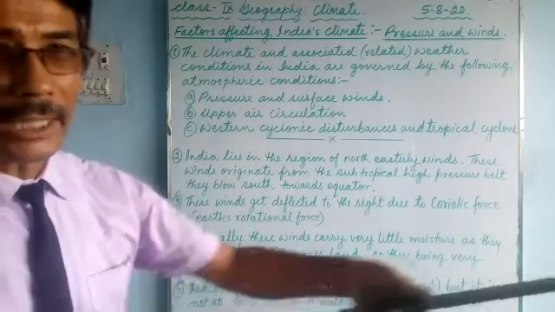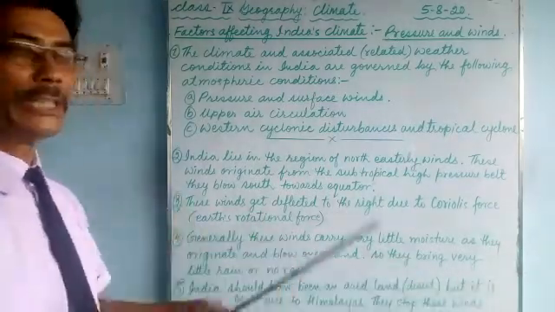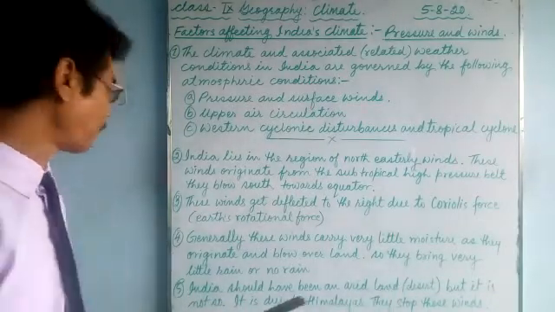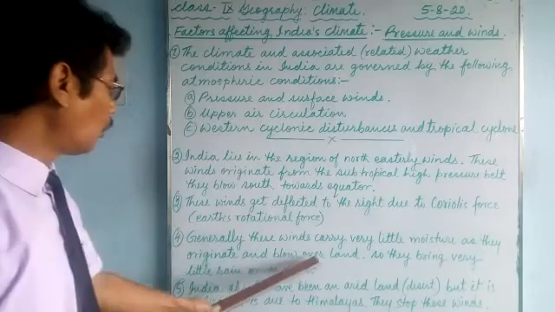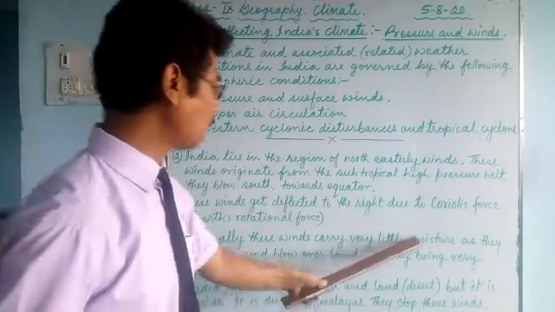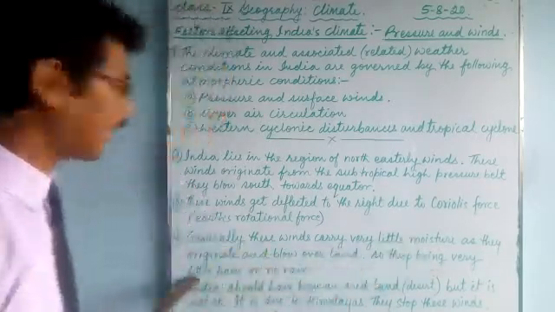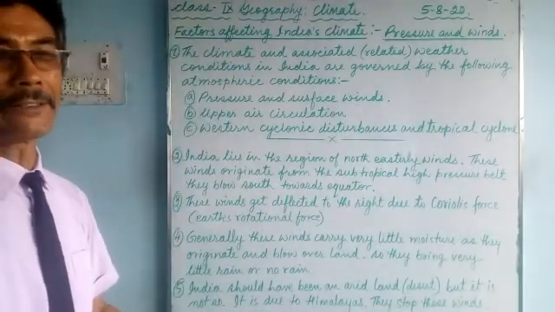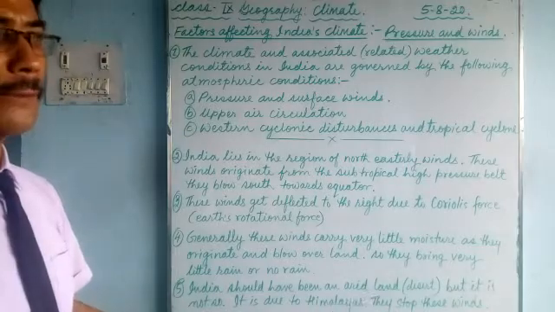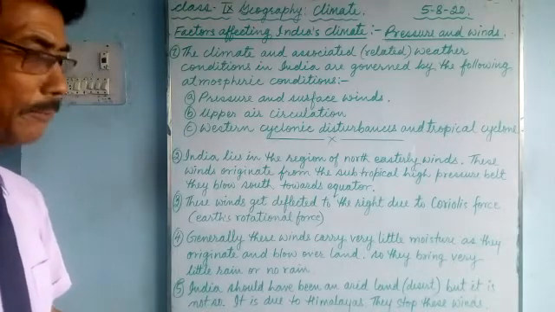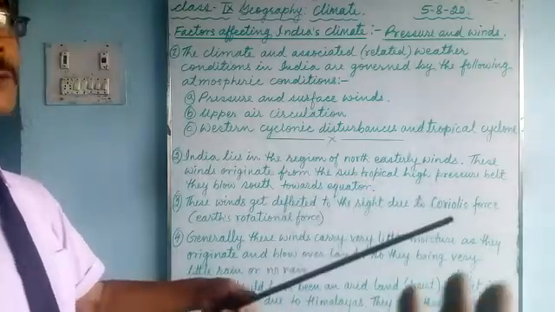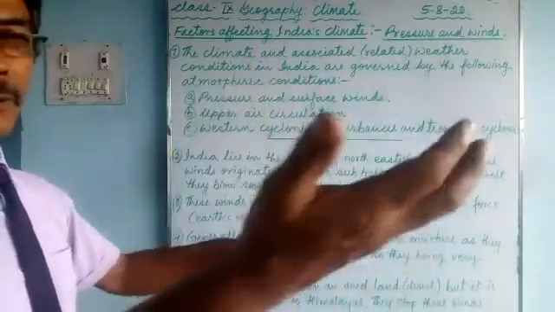That's why these winds are dry, with very little moisture, and they bring very little rain, or sometimes no rain. It is a dry wind because it starts from the high pressure, cold land areas.